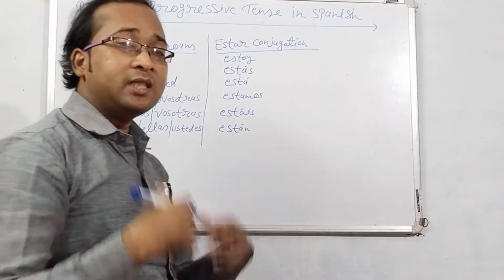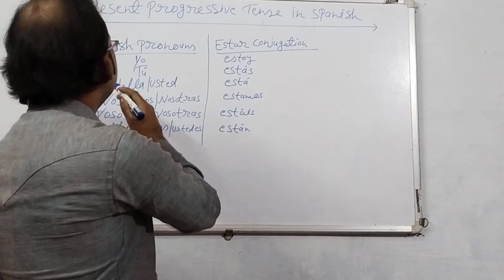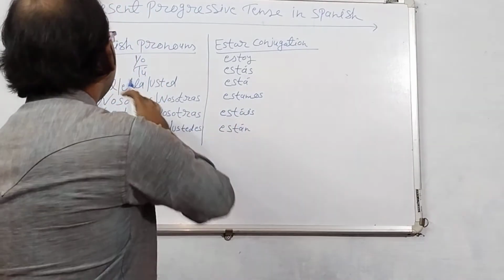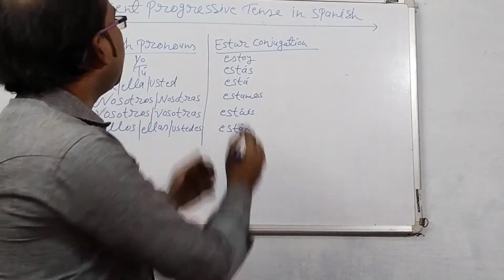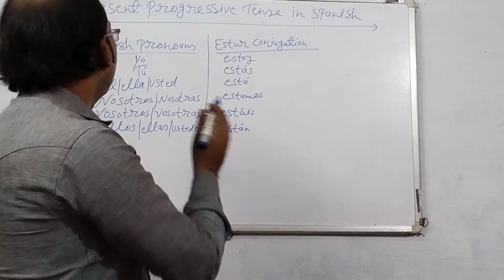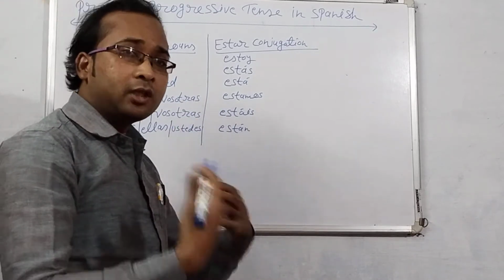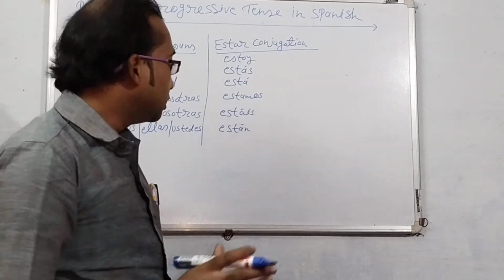In front of you, I have written the estar conjugation in front of Spanish pronouns. Actually, in present progressive tense, with Spanish pronouns or with Spanish nouns, the estar conjugation will be used.